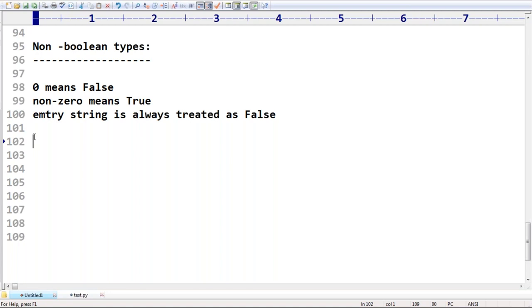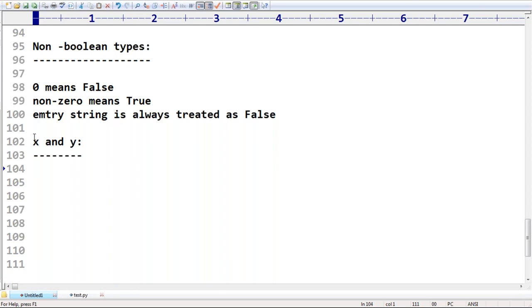Observe, I am taking x and y. What is the behavior? Don't think that if both are true then the result is true, and if at least one is false then the result is false. No, here the behavior is a bit different.